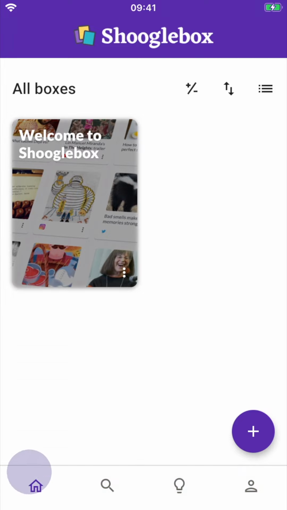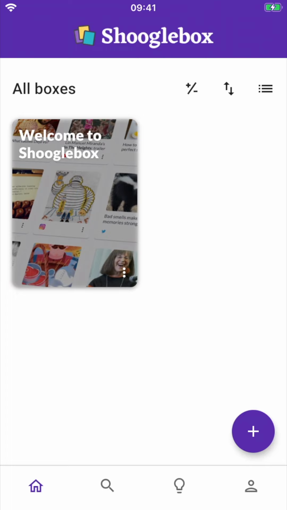We're currently on the home page, which shows you all your boxes, and you can press that at any point to return back to this page. You can also search and browse the Discover area, which has links to our help pages and ideas and examples of ways to use Shooglebox, and a link to manage your account.